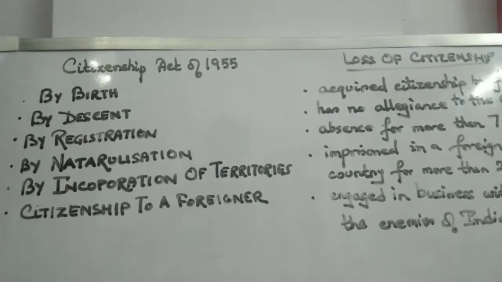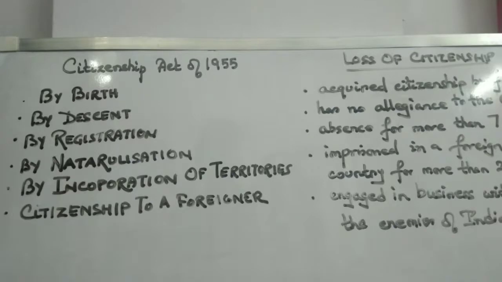That is by descent. Next comes by registration, that is, a person who is residing in India can acquire citizenship by applying for registration. There is a condition for it: he has to live for a period of 6 months before applying for registration. Next comes by naturalization. Here a foreigner can acquire Indian citizenship by applying for naturalization.